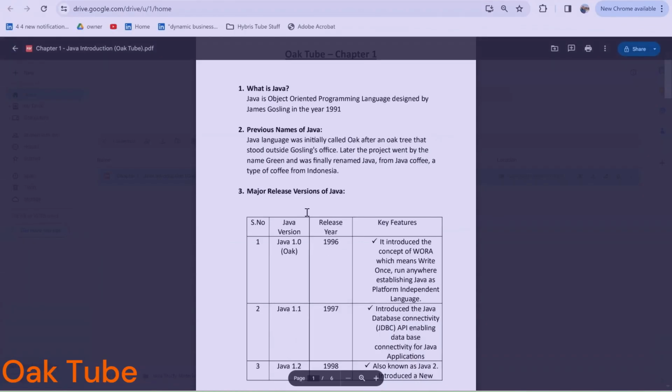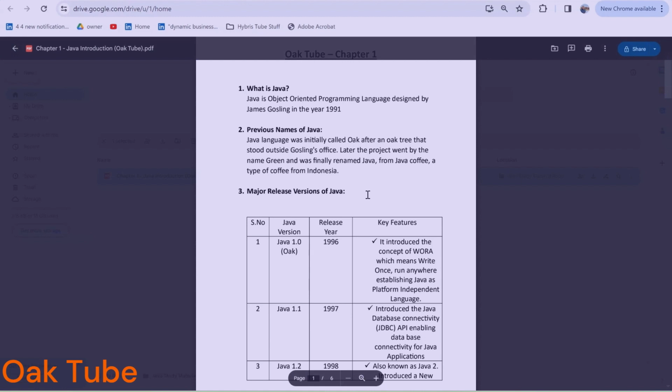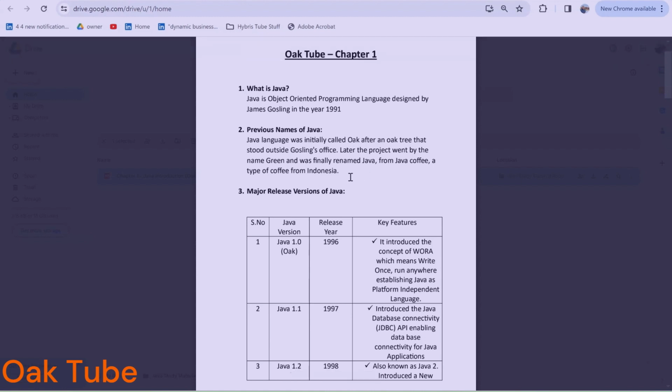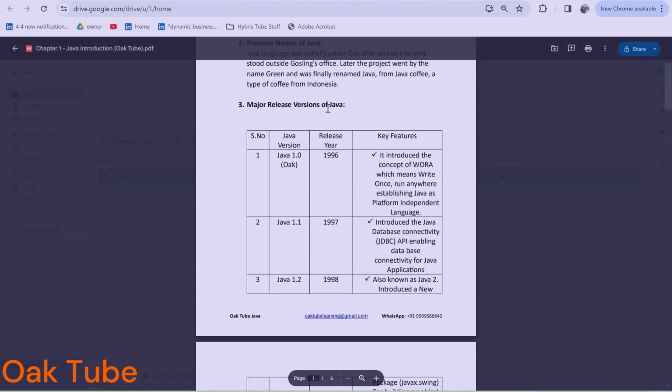In these notes I have given a very clear picture of Java: what is Java, the definition of Java, different versions released by Java, and other key features of Java. I have given you all the details in these crispy notes.